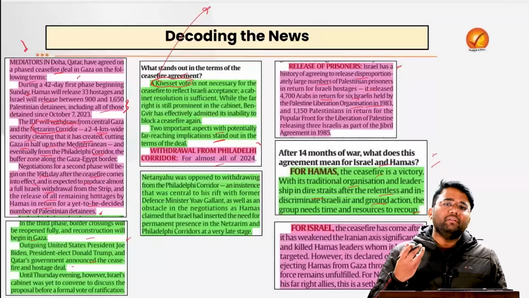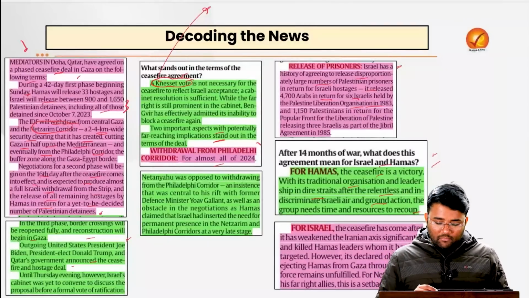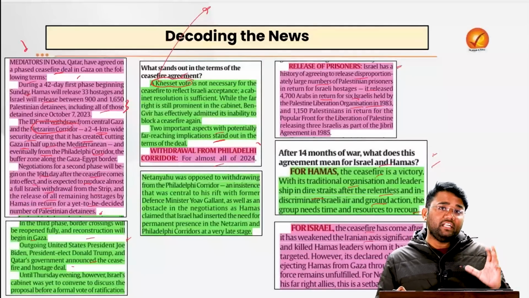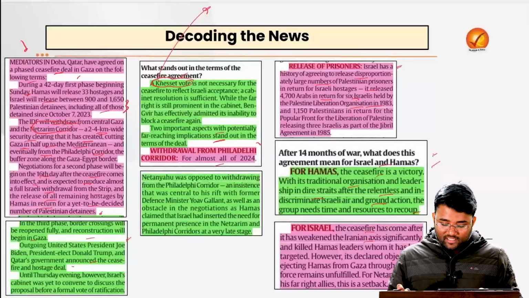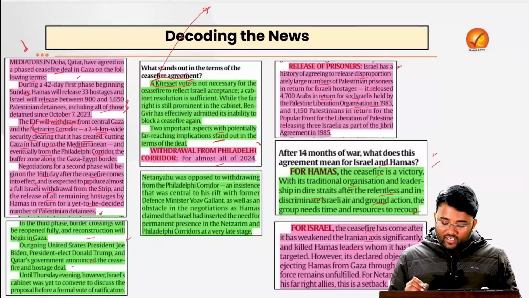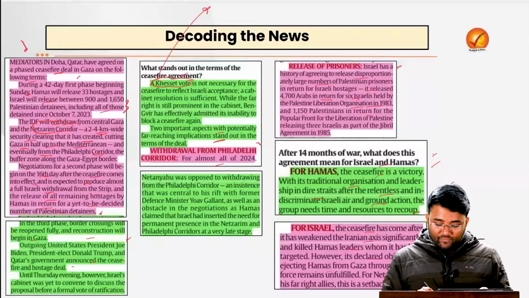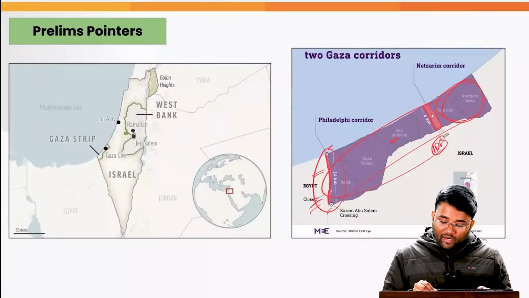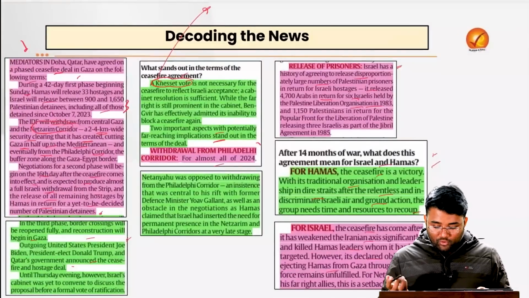So it can be categorized as a sigh of relief for Hamas. For Israel also, the ceasefire has come after it has significantly weakened the Iranian axis, which was allegedly supporting Hamas, and killed Hamas leaders whom it had long targeted. However, its declared objective of ejecting Hamas from Gaza, the complete removal of Hamas, is still not fulfilled.